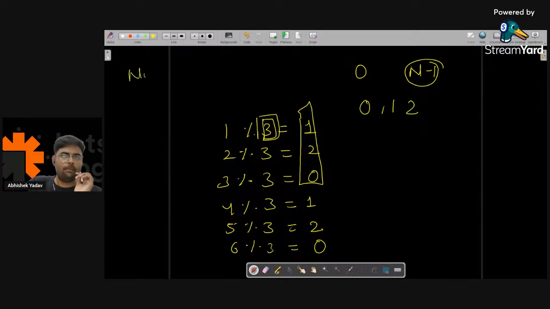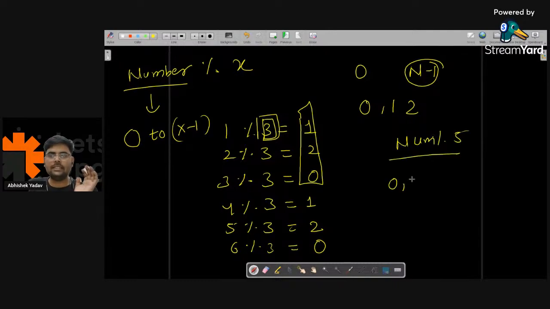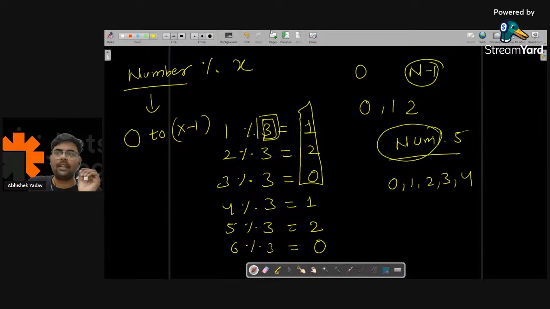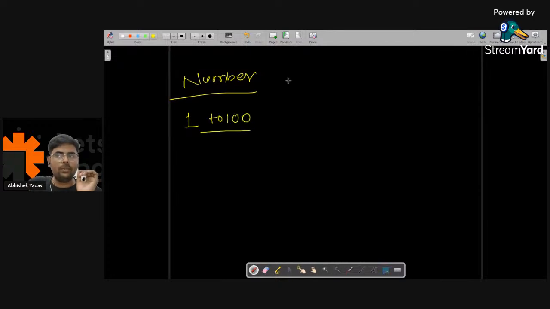So if I have a number and I am taking modulo with x, then you will get a range from 0 to x minus 1, right everyone? That is, if I say number modulo 5, you will get either 0, 1, 2, 3, 4, and this number can be anything. Similarly, if I have a random number that can be anything, and I want a range from 1 to 100, what will I do? I will take a modulo with 100. Okay, what will I get?